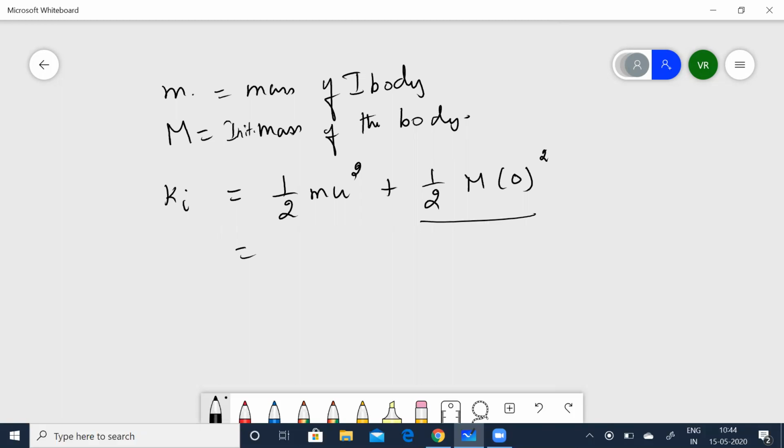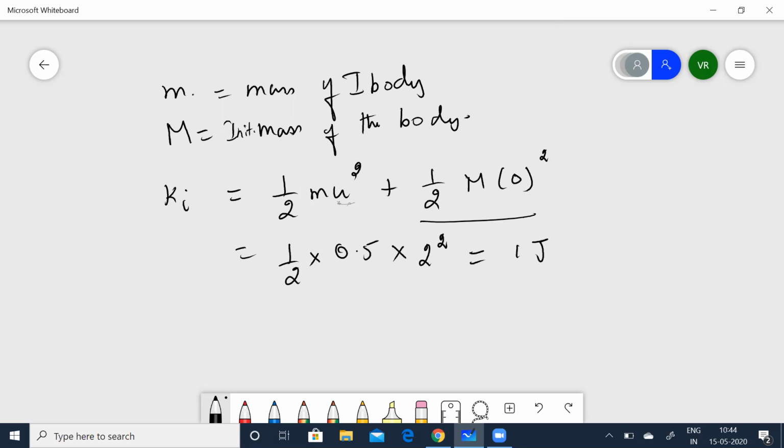So now this will become half into, substituting for mass, 0.5. And u is given as 2, so 2 squared. Note, the initial velocity of the second body is 0. And the mass of the first body we have taken as m, and its initial velocity is u. So we have calculated that, and that gives you 1 joule.